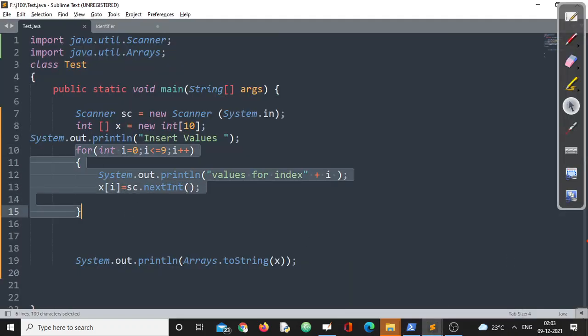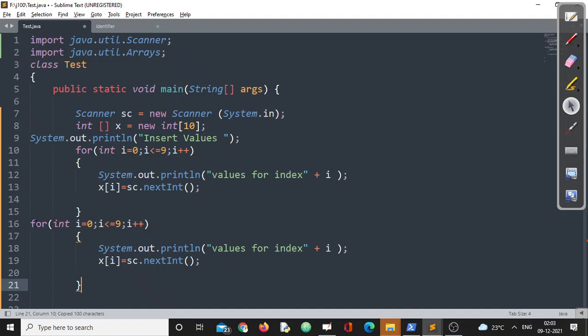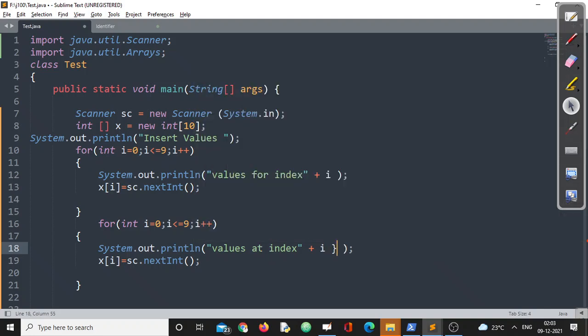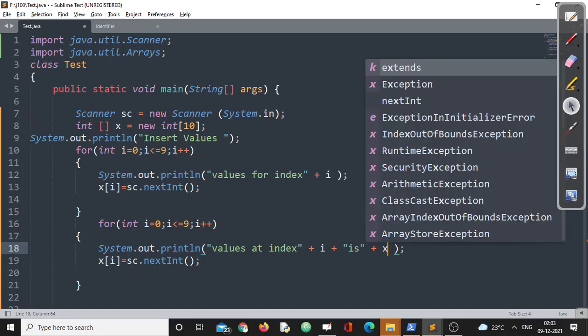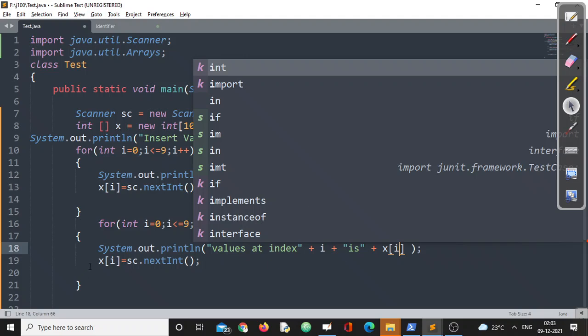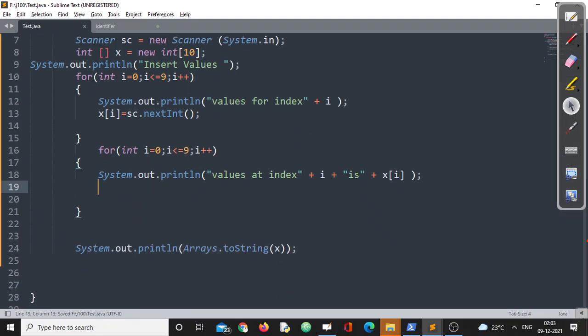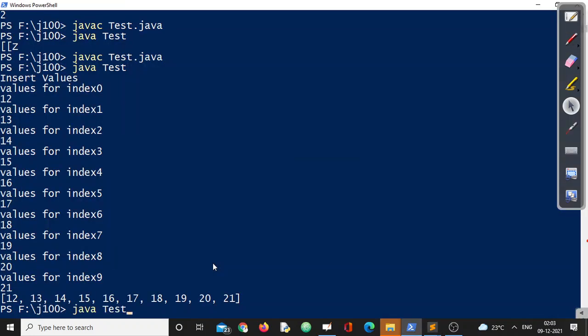We can also use a for loop to display. If you want to display in a loop, you can also do that. So instead of this particular one, what we can do, value at index, say, 0 is how much? Yeah, x of i. Done. We don't need this one. If you want to display, you can also display like this.